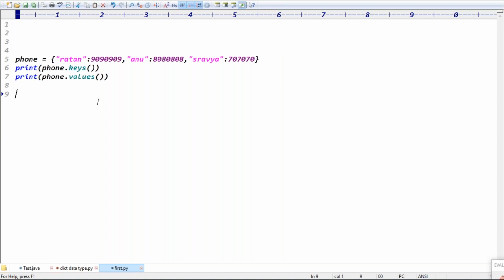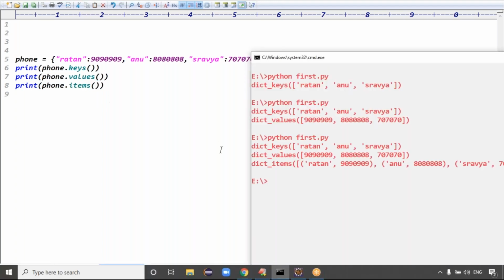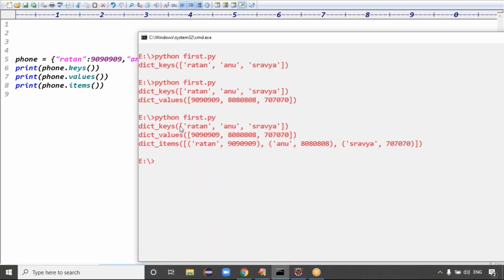Okay, so I want both key and values. What is the pair of both key and value called? The both key and value is called an item, right? Can I use items now? Exactly. Now see, we got items like this. But sir, I need the output only in list format, but it's showing some extra information, right? dict_keys, dict_values, dict_items. I don't want this extra information.